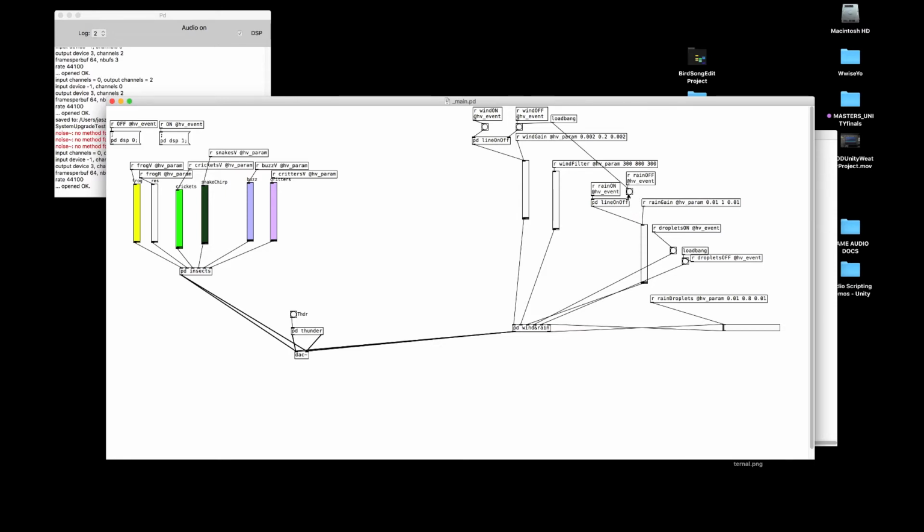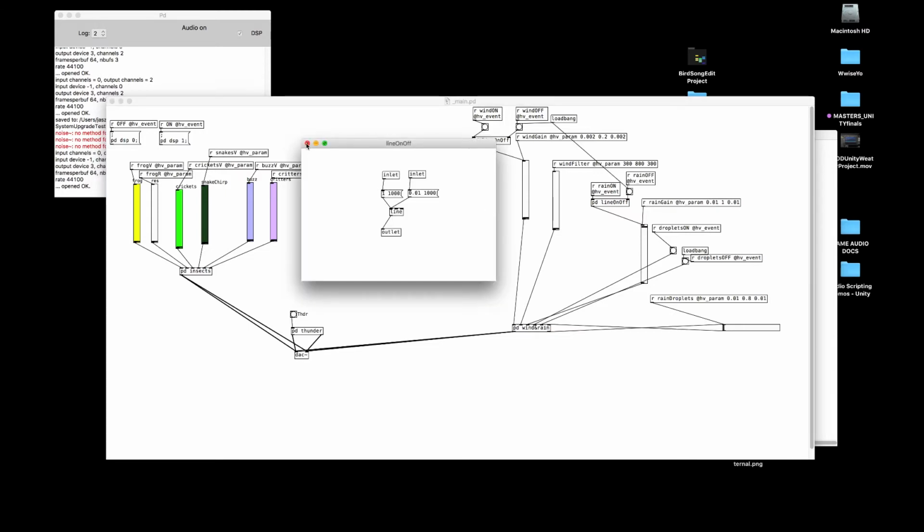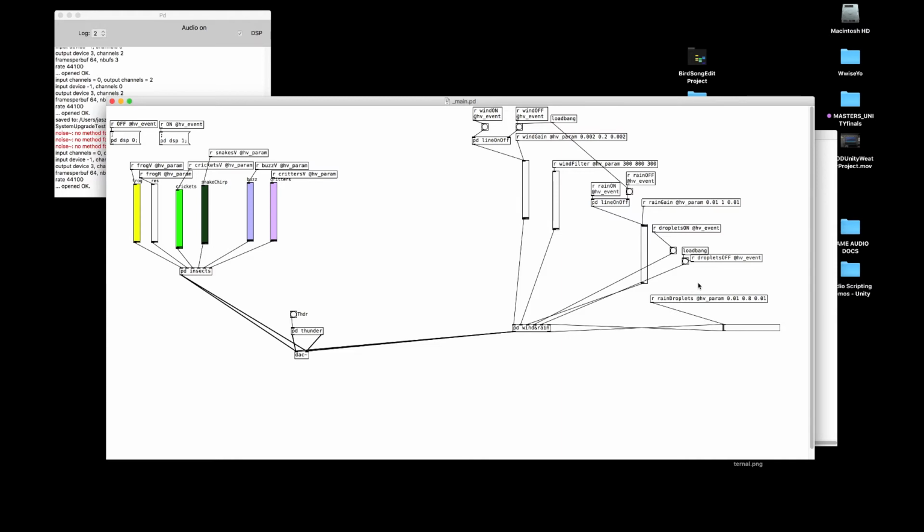And over here we've got rain. I'll switch the rain on, and then I can bring in the droplets as well. So droplets on. There you can hear. Just make it sound like it's falling on some actual material sort of thing, and then combine that with the wind. Chuck thunder in there.